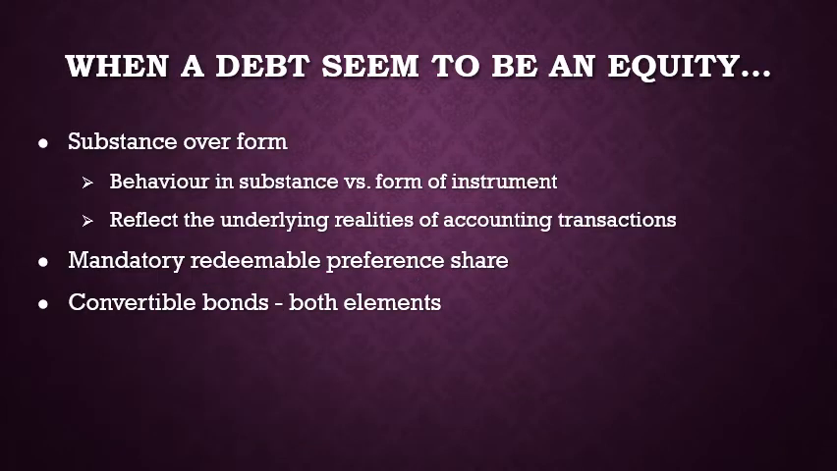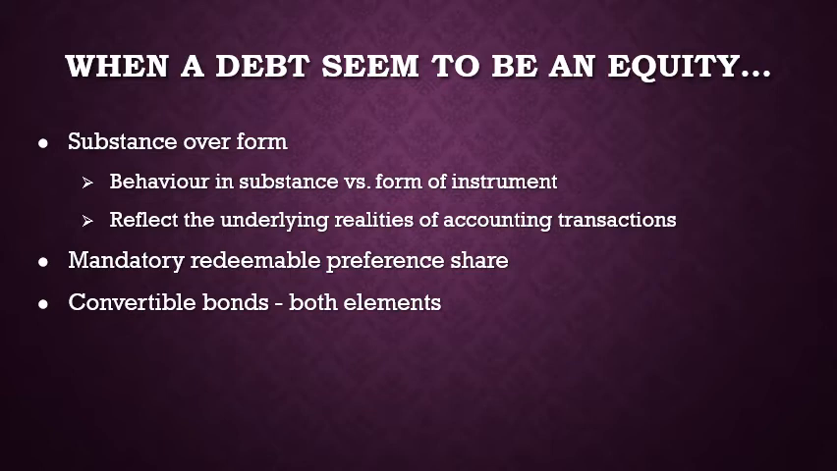In determining the classifications of redeemable preference shares, we need to apply the principle of substance over form, meaning we need to really consider how an instrument behaves, that is the substance of the instrument, and not simply tied to the form of the instrument. Basically, we are saying that just because preference shares is a share, it does not necessarily behave like one. The substance reflects the underlying realities of a debt in terms of accounting transactions.